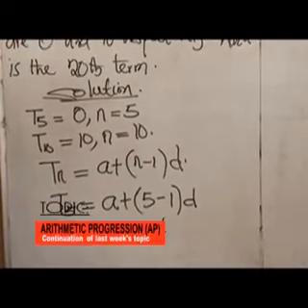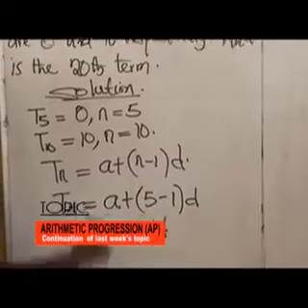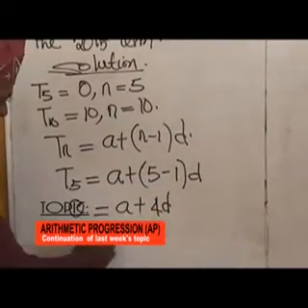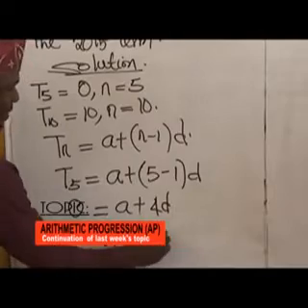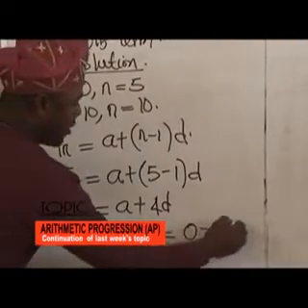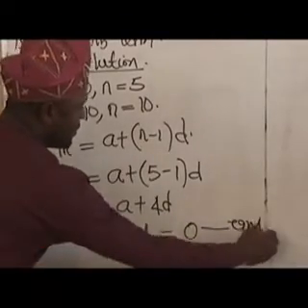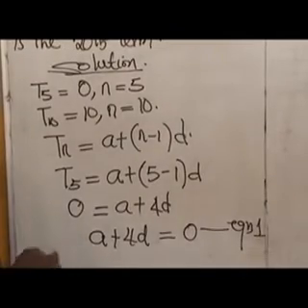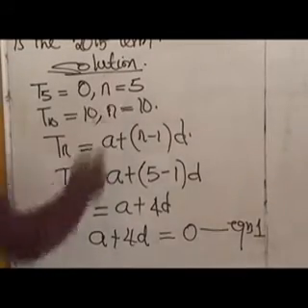I always advise students to rewrite this expression by saying a plus 4d equals 0. We call that equation 1. We can't do anything more than this. Please take notes. Then we move on to the second sentence of this question.